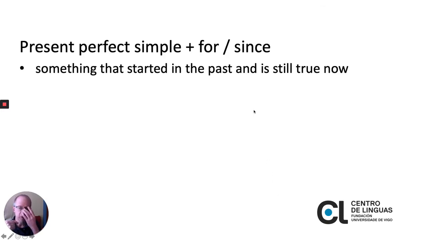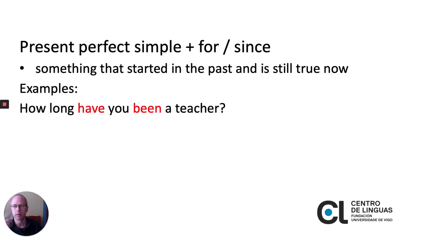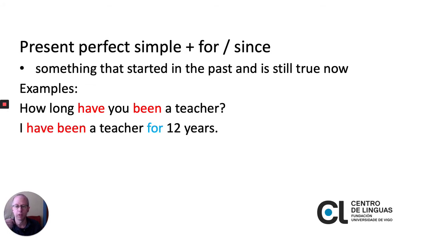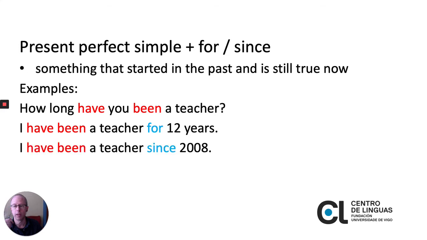We can use both of these forms with the words for or since to talk about something that started in the past and is still true now. Let's look at some examples. With the present perfect simple, we can say, how long have you been a teacher? I have been a teacher for 12 years, or I have been a teacher since 2008.